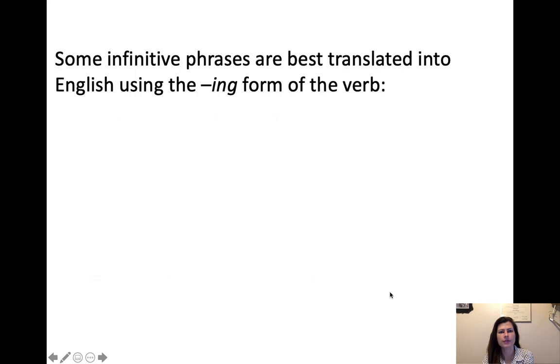And then we have some infinitive phrases that are best translated into English using the ing form of the verb.